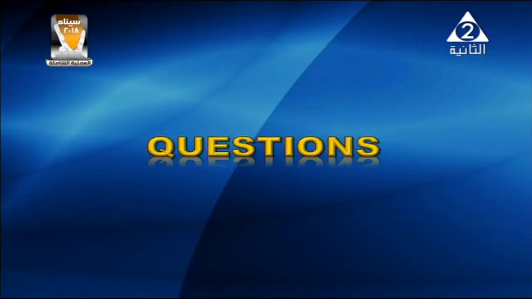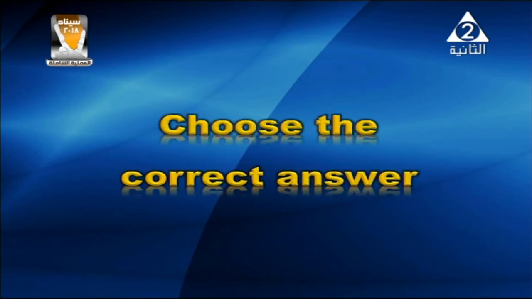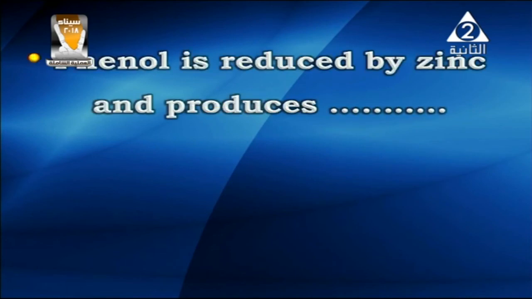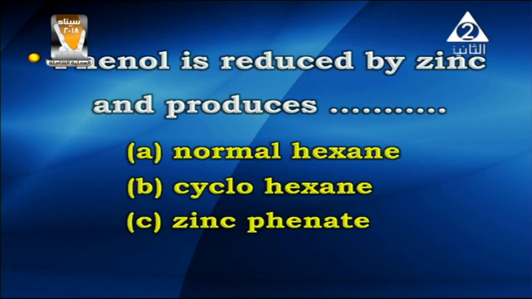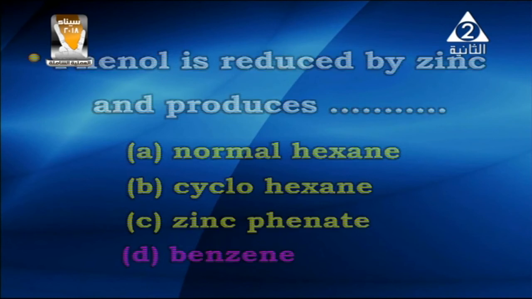My dear student, we are going to discuss some questions now. Choose the correct answer. Phenol is reduced by zinc and produces what? Normal hexane, cyclohexane, zinc phenate, benzene. If you think about it, yes, the answer will be benzene.